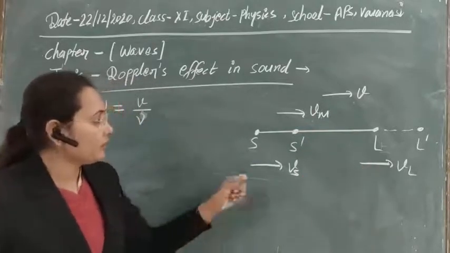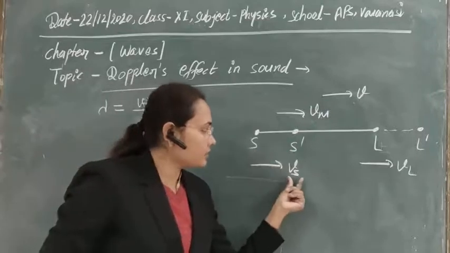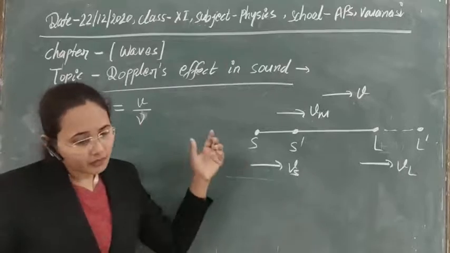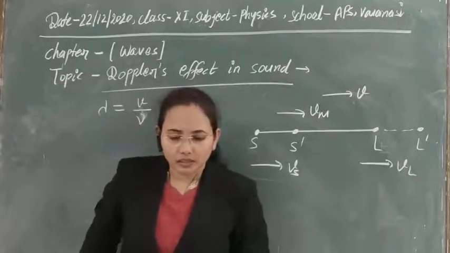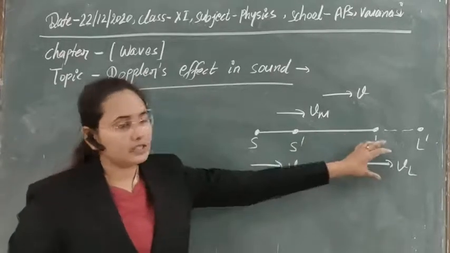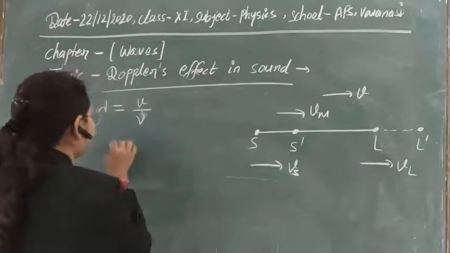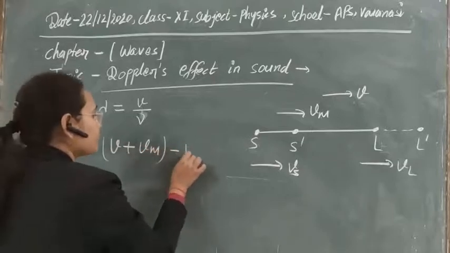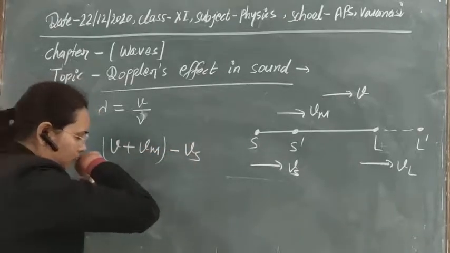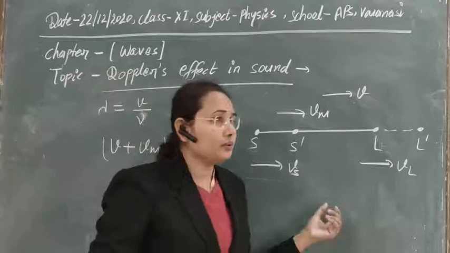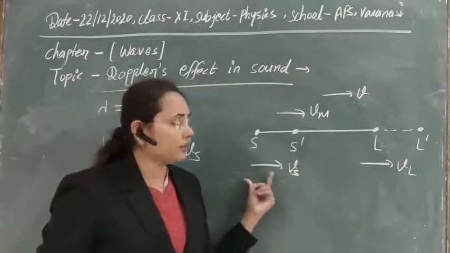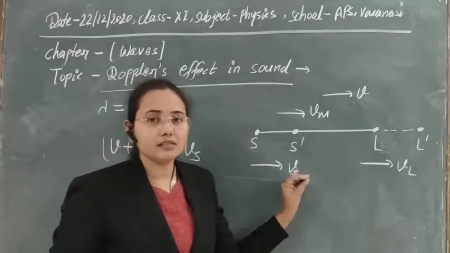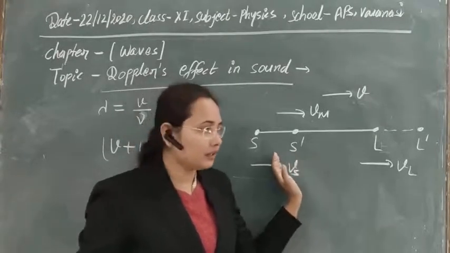And if you also take the velocity of the source into consideration, then the relative velocity of sound approaching the listener will be V plus Vm minus Vs.